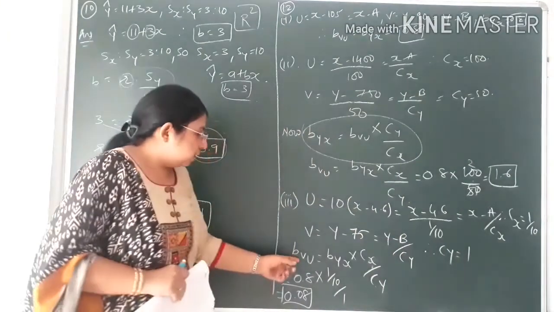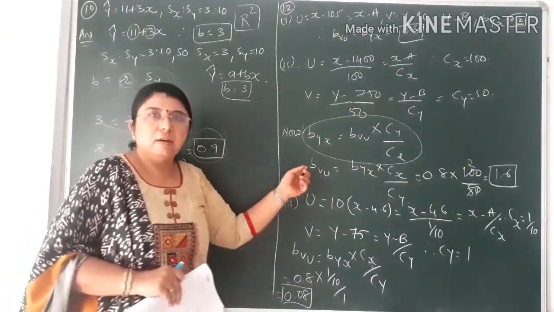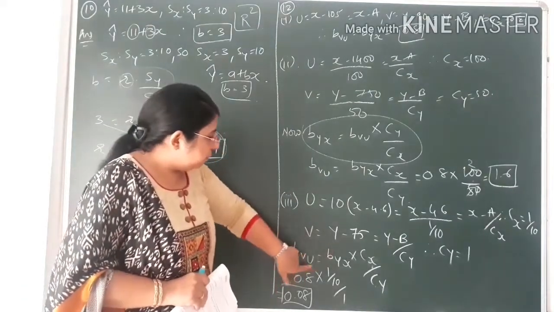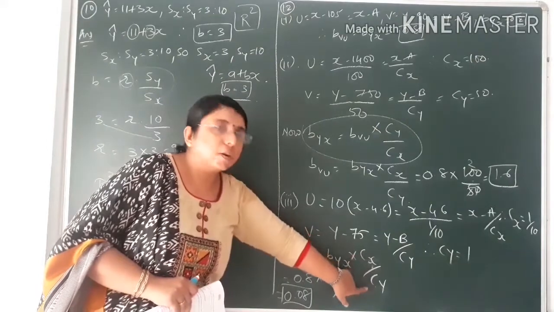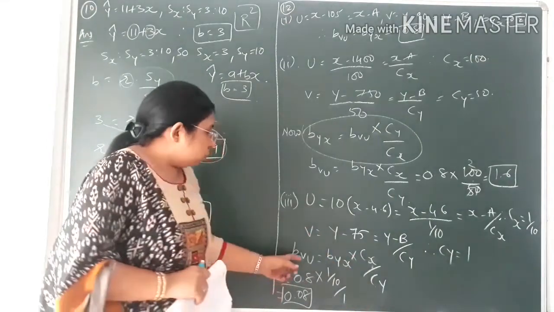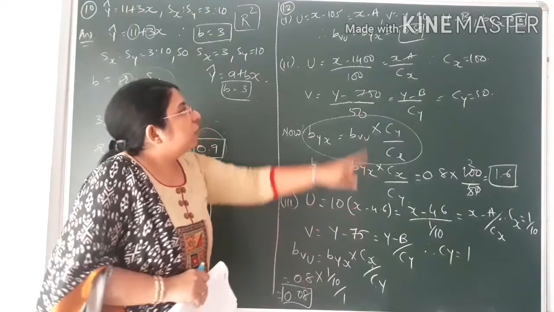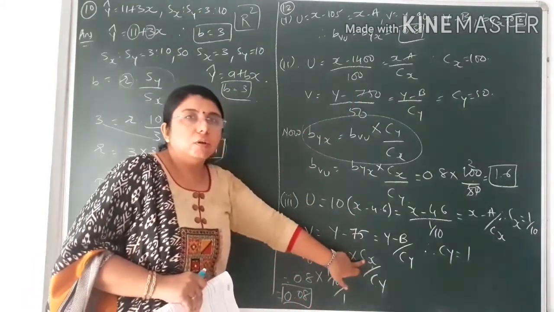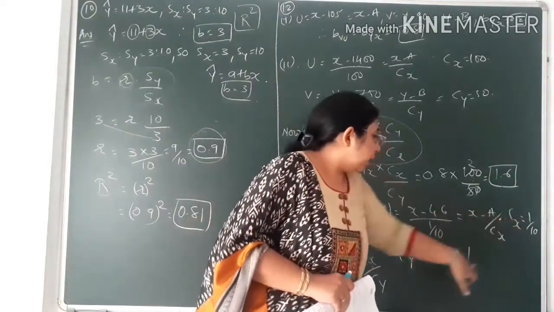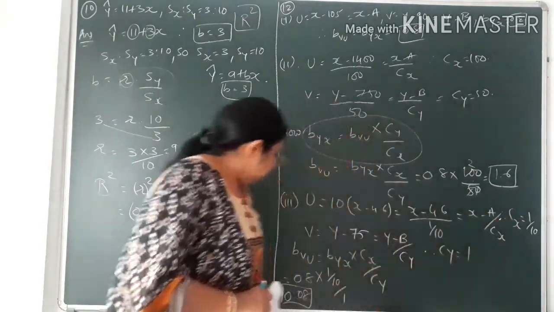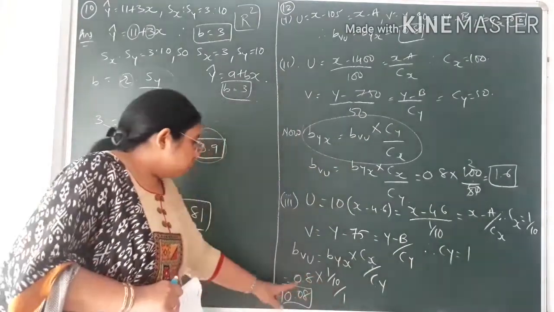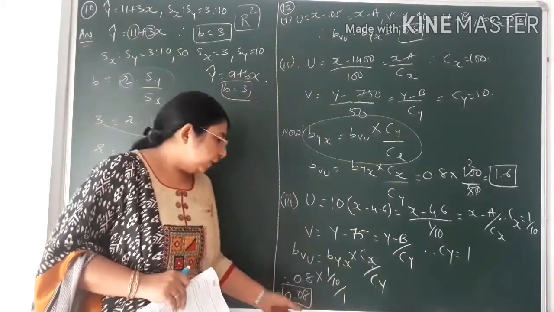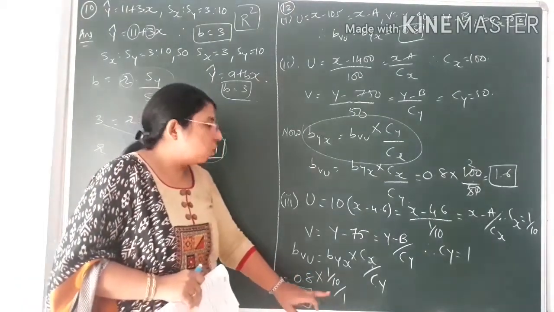Now again the same formula has to be applied as we had applied in the second type of data. That is Bvu. Directly now I am placing Bvu is equal to Byx into Cx upon Cy. So Bvu is equal to Byx, that is already given in the question, that is 0.8, into Cx value that we have found out, that is 1 by 10, and upon Cy value that is 1. So 1 by 10 upon 1. So 0.8 into 1 by 10. By dividing 0.8 by 10, you will get the value that is 0.08.